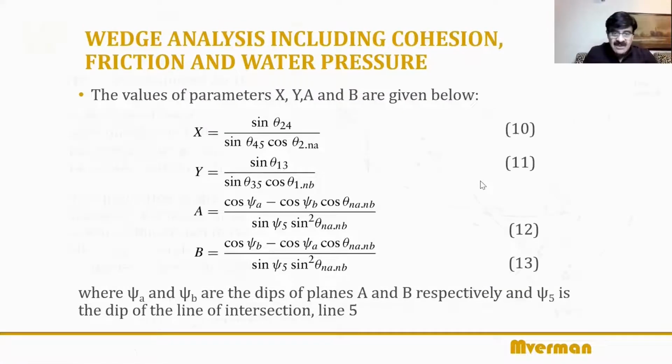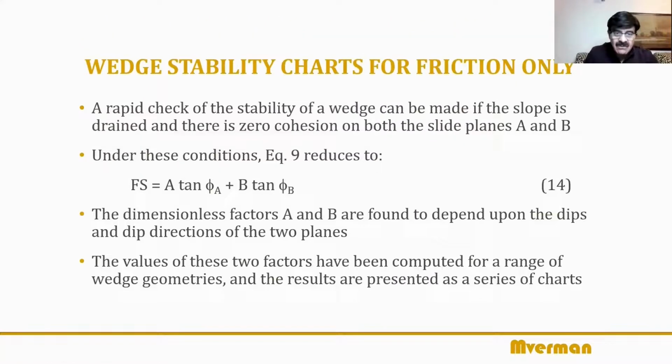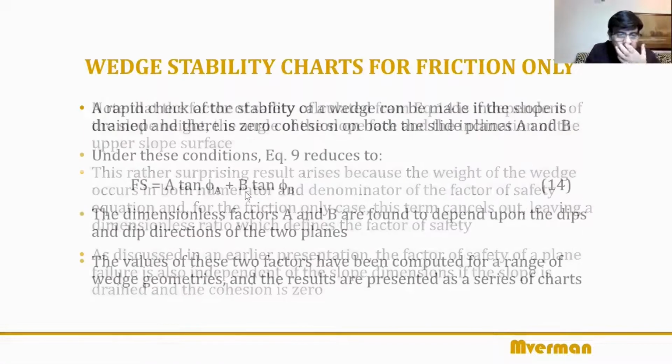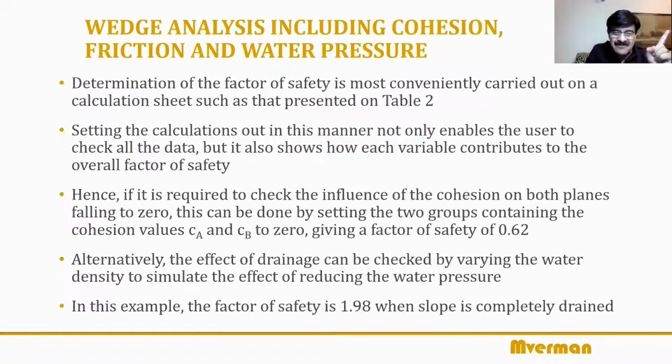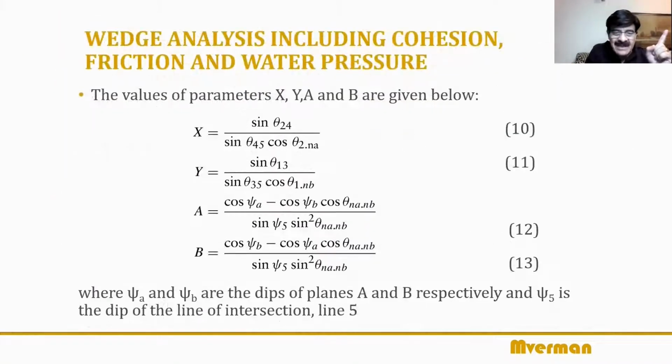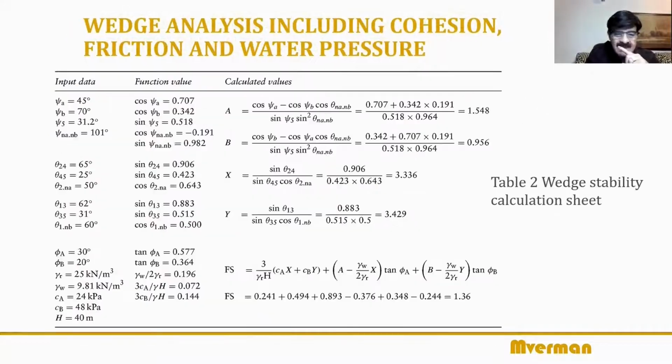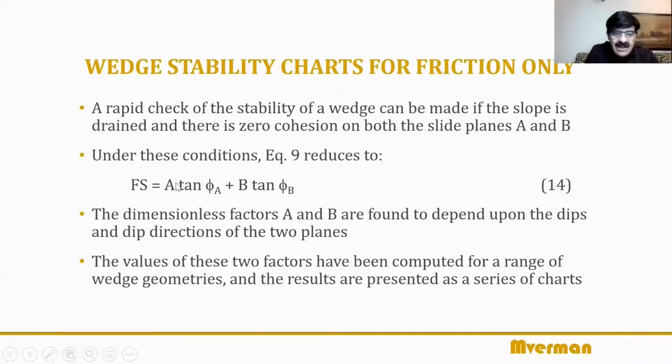Just this. So let's fast forward to the friction only case for dry slopes, which means no cohesion, no water, the factor of safety becomes this. In this, we have seen the equations for A and B. Are they reproduced here? No. A and B, I have to go back once again. The equations for A and B are these. You can see they're all angles and no dimension, A and B. So this equation has no dimension. These A and B are dimensionless vectors. Okay, they have only angles.